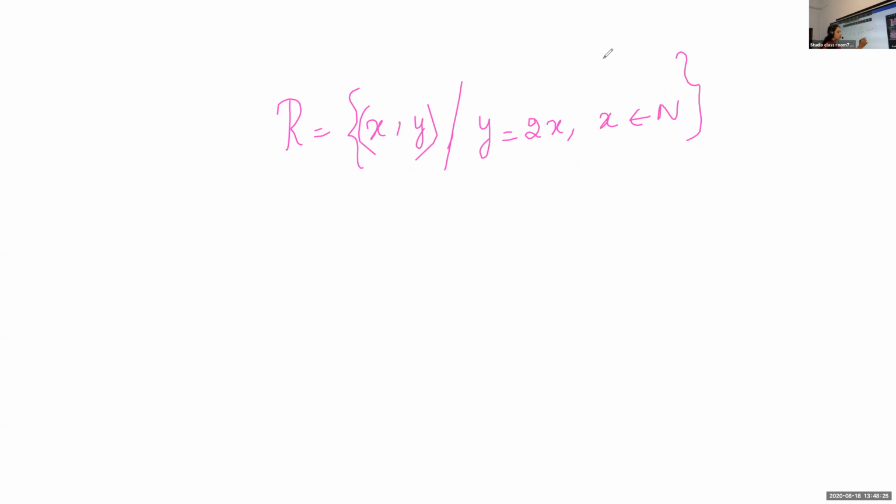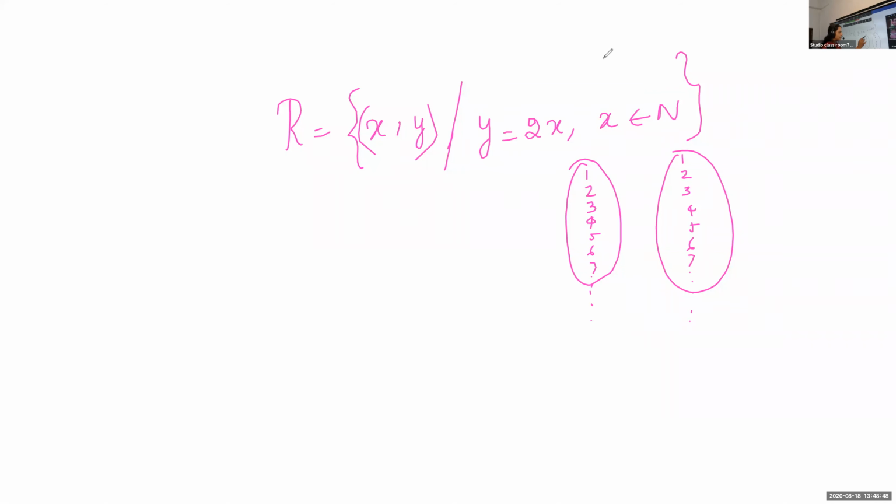Although this is given in roster form, you can do it in your notebook, in your answer sheet, and for the board exam also. X belongs to N, where N means natural numbers. You can draw this figure and check. It goes on endlessly, so it is an infinite set. Here also, the natural numbers 1, 2, 3, 4, 5, 6, 7 form an infinite set.